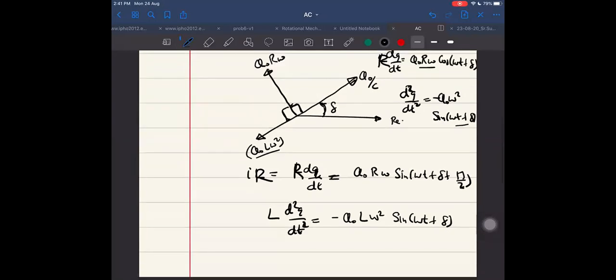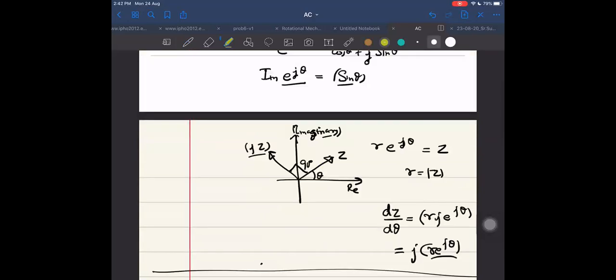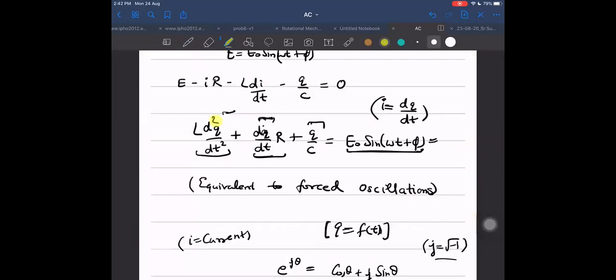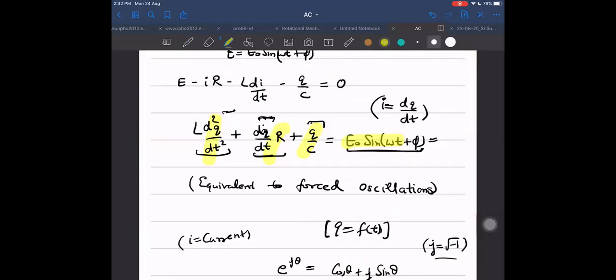What is the resultant of these three here? This, this, and this. As we already know, these three represent the three terms on the left hand side: one term, second term, third term. And the resultant of these three should finally be E naught sine omega t plus phi.